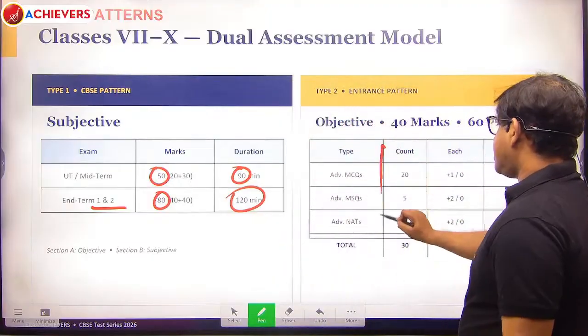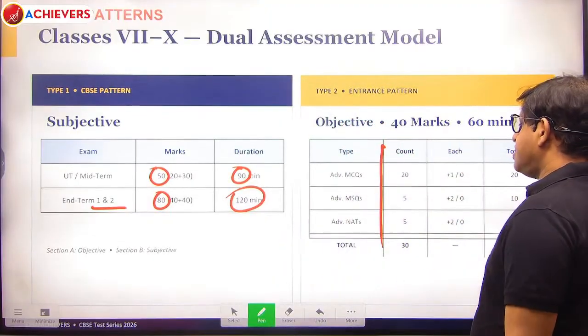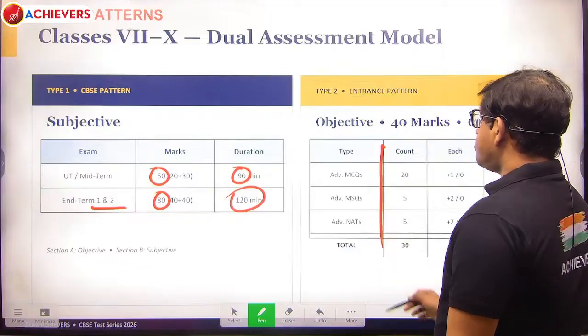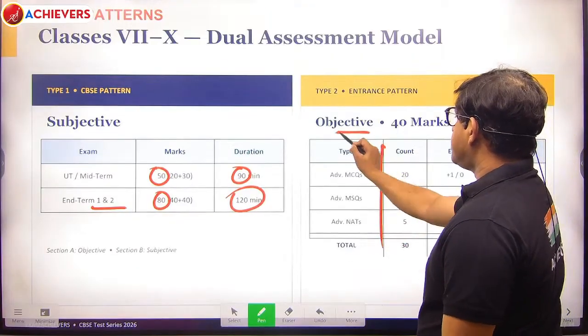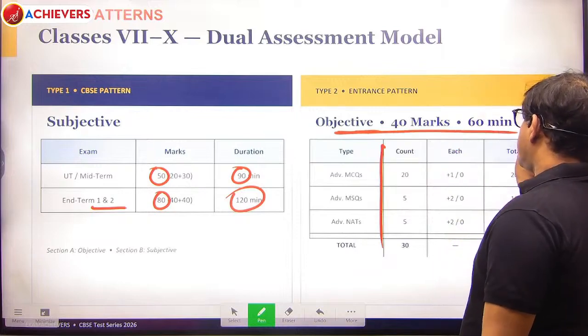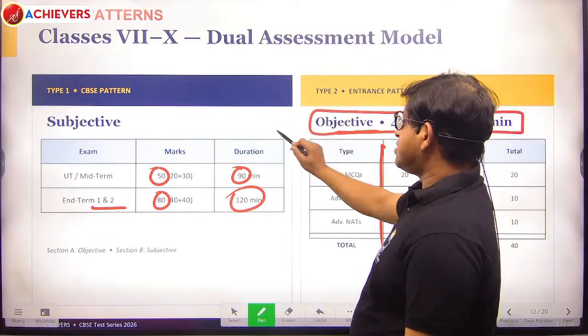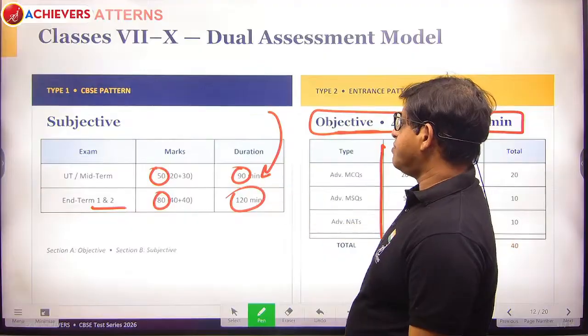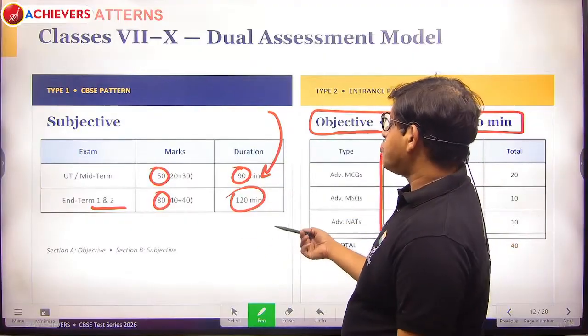And these are the questions: advanced MCQ, advanced MSQ, advanced NAT. NAT is numerical ability test. This is for the objective pattern, which will be 40 marks for a 1 hour paper. And subjective, as I told you, UT will be 90 minutes, and in term 1 and term 2 will be 120 minutes.